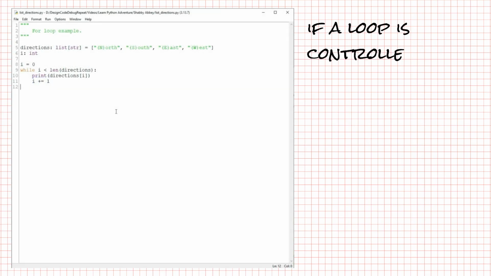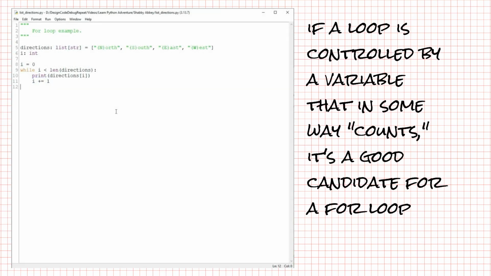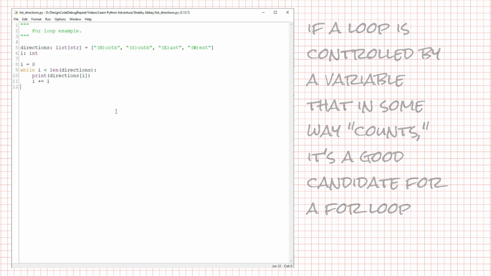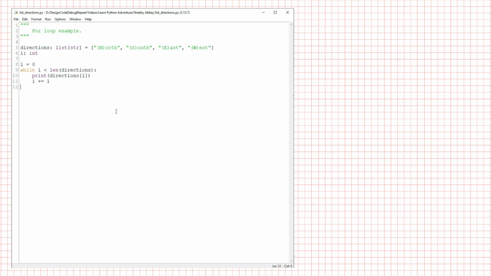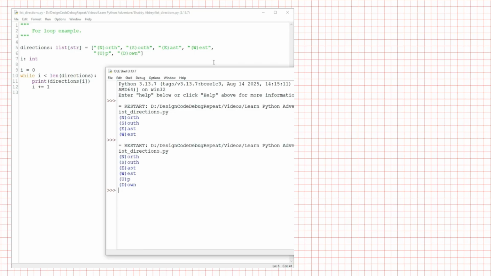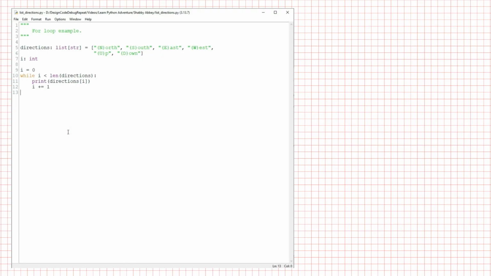This is a good candidate to write as a counting loop because it's being controlled by a variable, i, which is taking on a predictable sequence of values. It's counting. Every time we run this program, i will take on the values 0, 1, 2, 3. If we increase the size of the list by adding the strings up and down, it will then take on the values 0, 1, 2, 3, 4, and 5. We can say that generally it takes on the values 0 through the length of the list minus 1, which is knowable at the time that the loop executes by using the len function, no matter how long the list is. Let's rewrite it as a for loop.